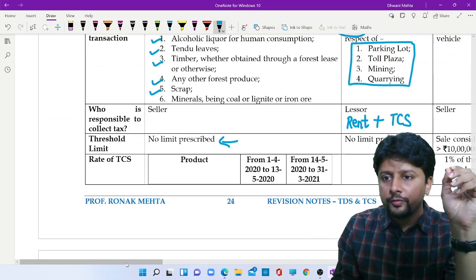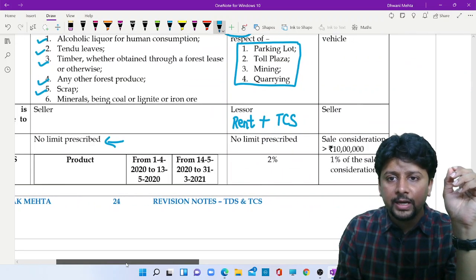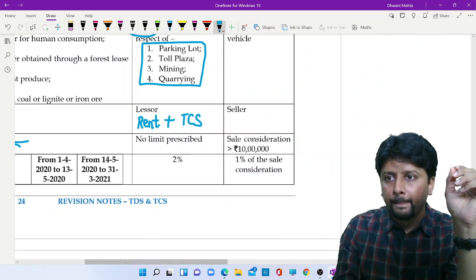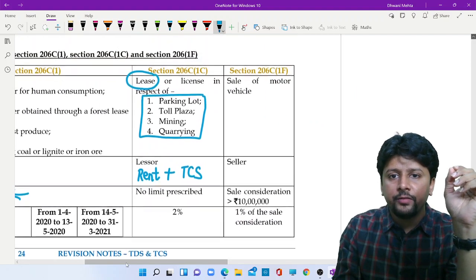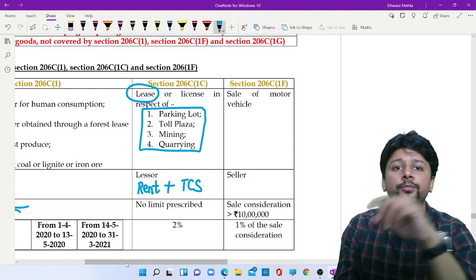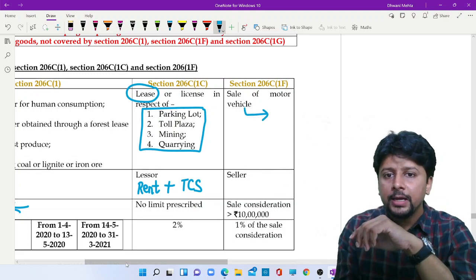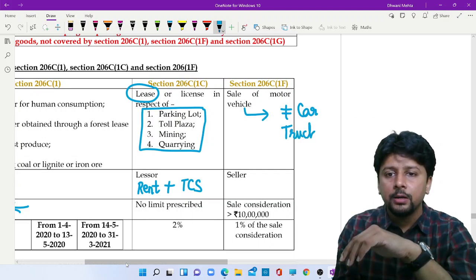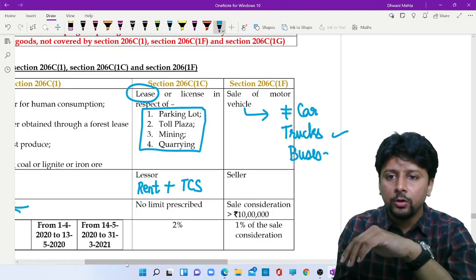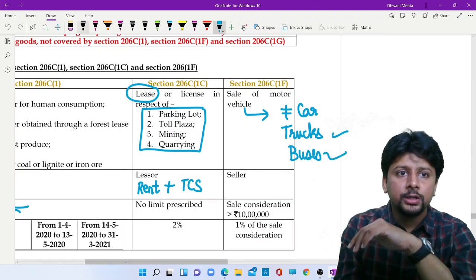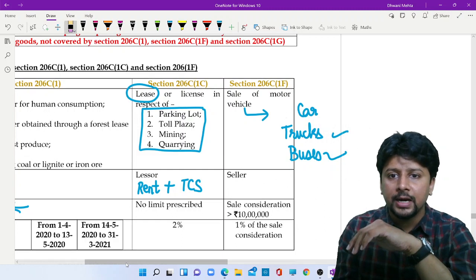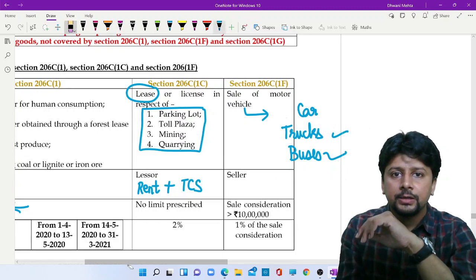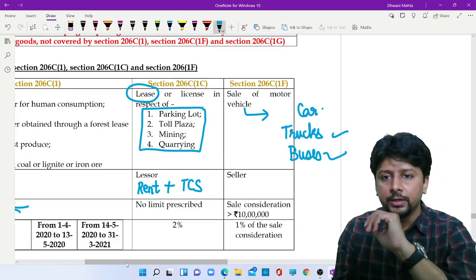If you talk of subsection 1F, subsection 1F is talking about sale of motor vehicle. Quickly, it does not say motor car, it says motor vehicles. So even something like trucks, buses, they are also covered. It is not just focusing on cars. Cars, trucks, buses, everything is covered.